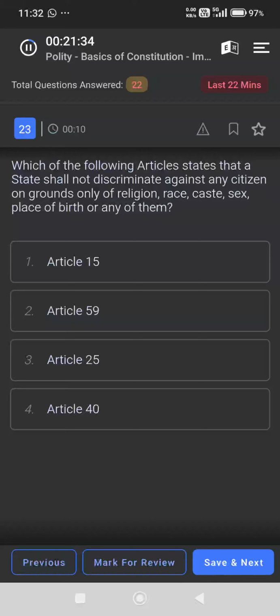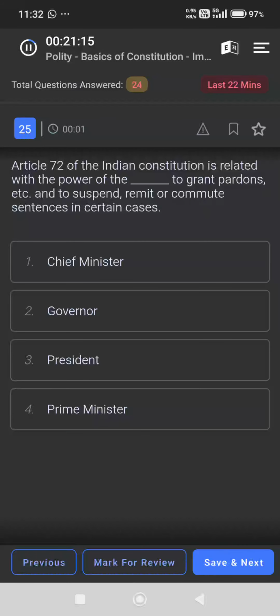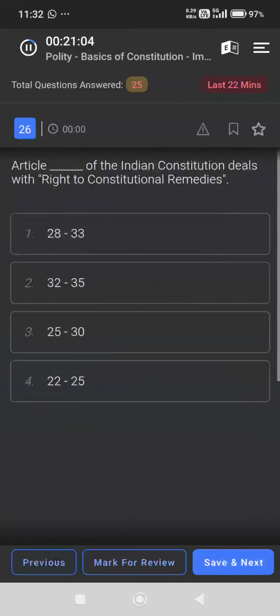Which of the following articles states that a state shall not discriminate against any citizen on grounds only of religion, race, caste, sex, place of birth, or any of them? Article 15. Which article of the Indian Constitution states that the state shall endeavour to secure for the citizens a uniform civil code throughout the territory of India? Article 44. Article 72 of the Indian Constitution is related with the power of President to grant pardon and to suspend, remit, or commute sentences in certain cases.